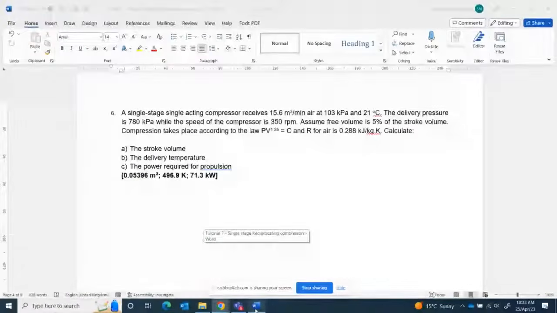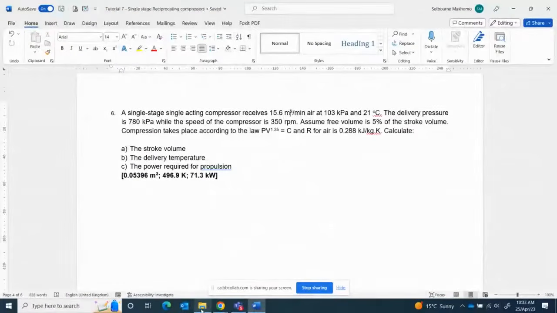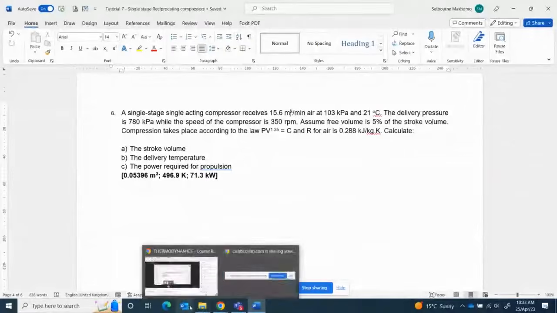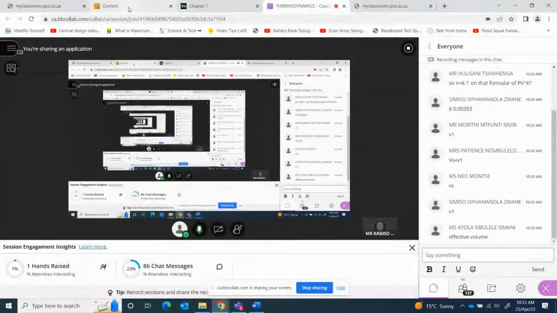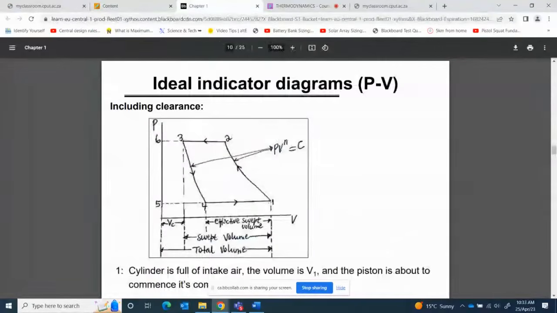That volume it receives, this is the volume that we're talking about. This is the volume that we're talking about. Where is that? The volume it receives. Remember, I said that it receives the air between 4 and 1. So this particular compressor receives the air between 4 and 1. This is where it receives suction, in other words, the effective suction volume or induction volume. So it receives air between 4 and 1.